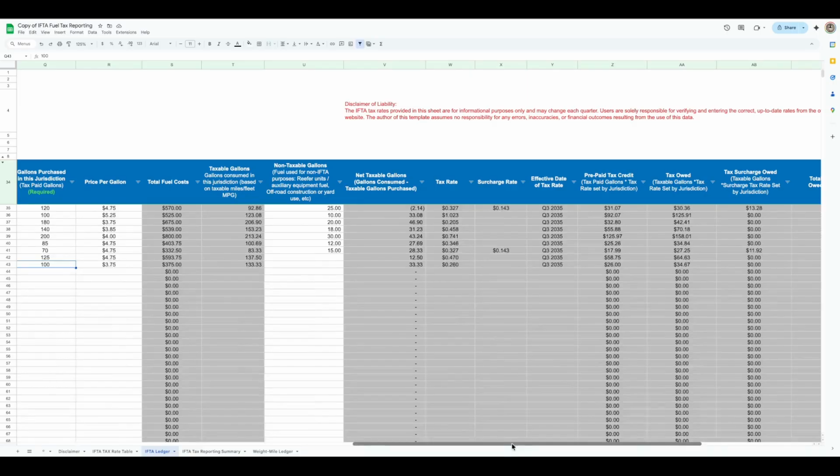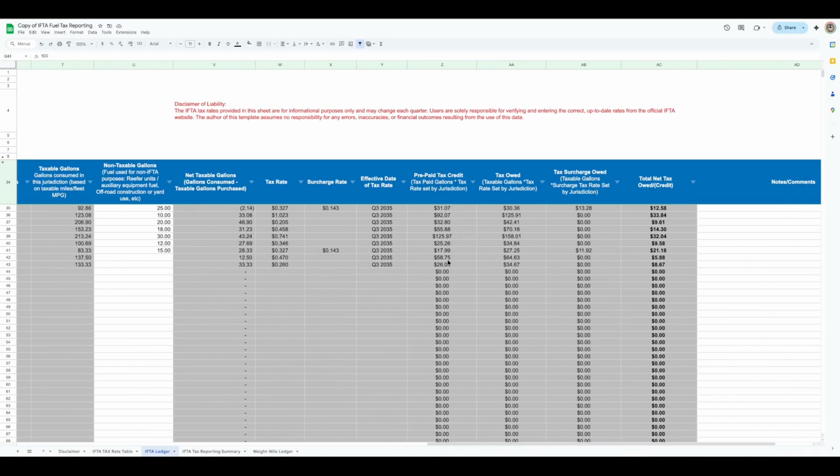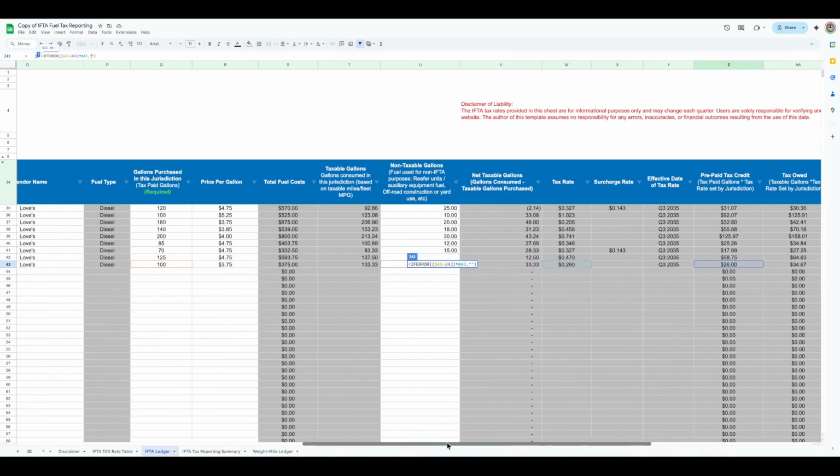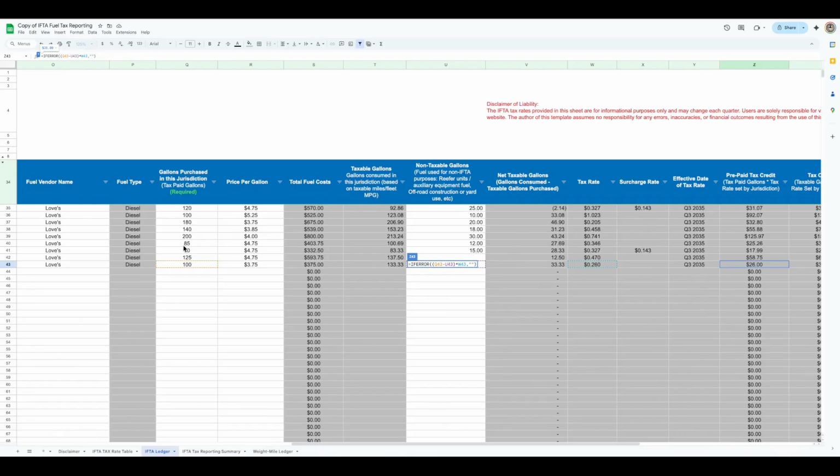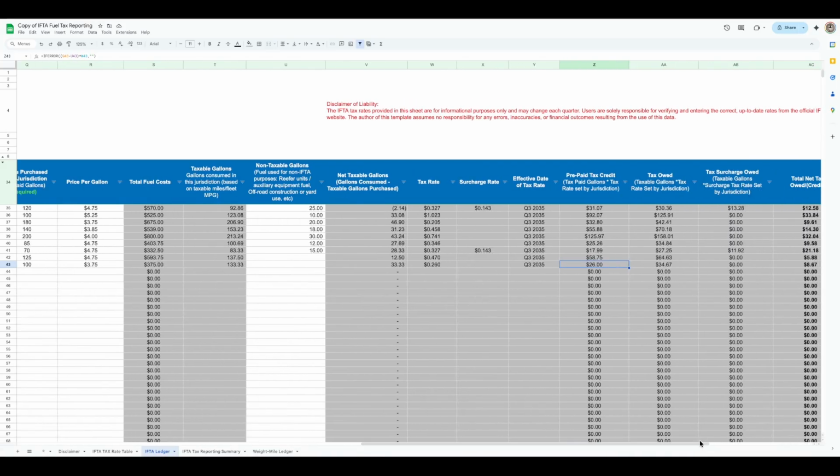Okay. And then here is where it calculates your prepaid tax credit. So this one is basically just your gallons purchased times the tax rate, okay? So 100 times 0.260 is $26, okay?